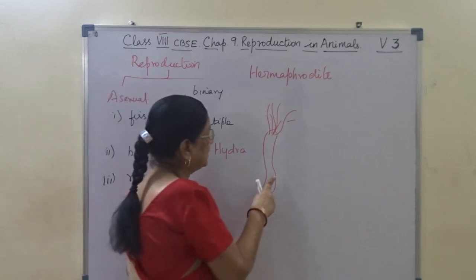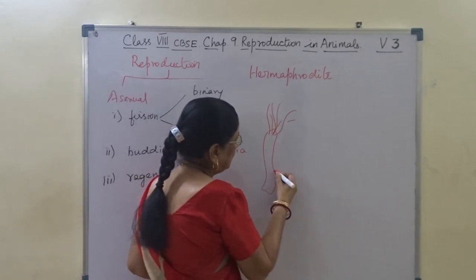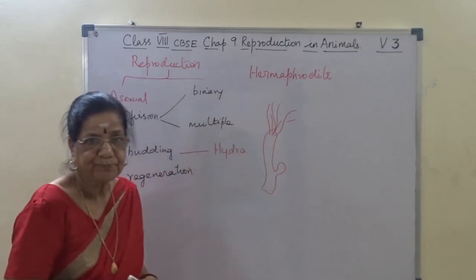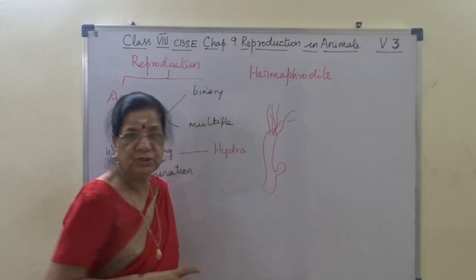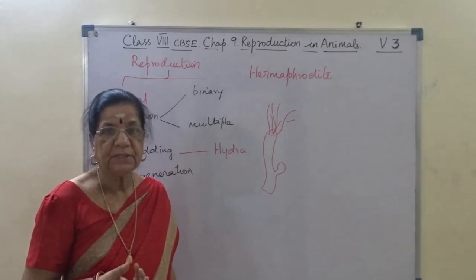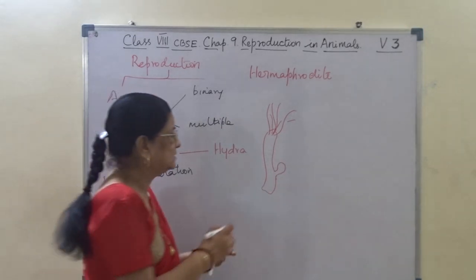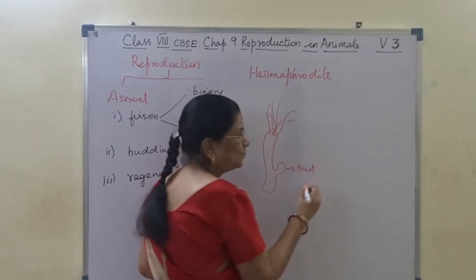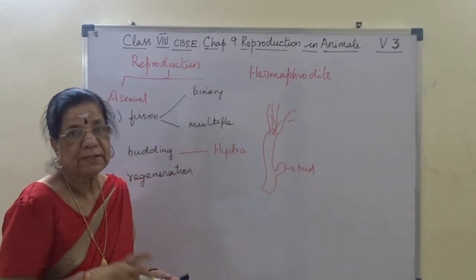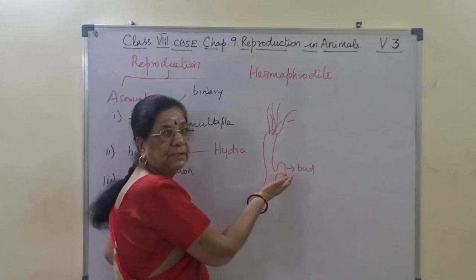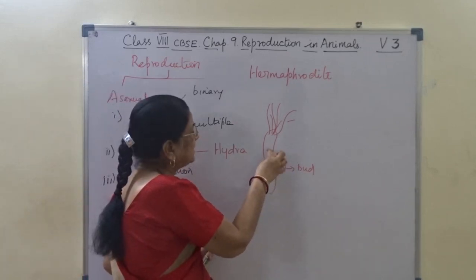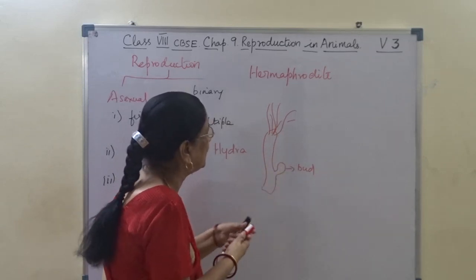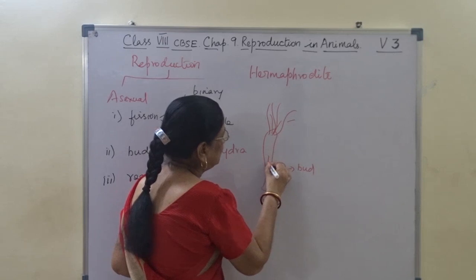Okay. Now, at the time of reproduction, on the lateral wall of the hydra, a small projection or protuberance will occur. This projection or protuberance is called a bud. Now, as this bud is enlarging, some of the protoplasm will be pushed into the bud also.